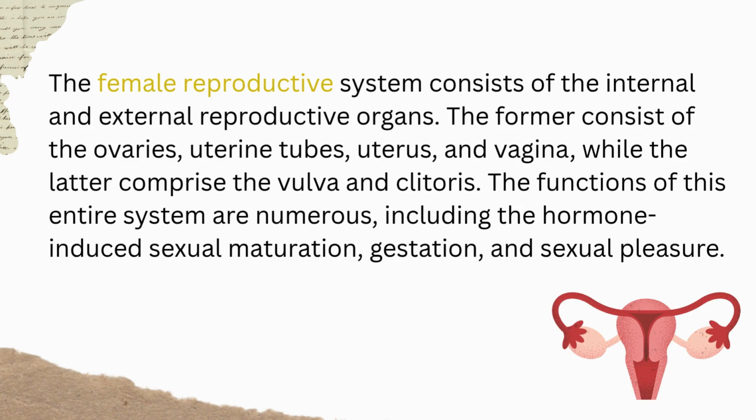The female reproductive system consists of the internal and external reproductive organs. The former consist of the ovaries, uterine tubes, uterus, and vagina, while the latter comprise the vulva and clitoris. The functions of this entire system are numerous, including hormone-induced sexual maturation, gestation, and sexual pleasure.